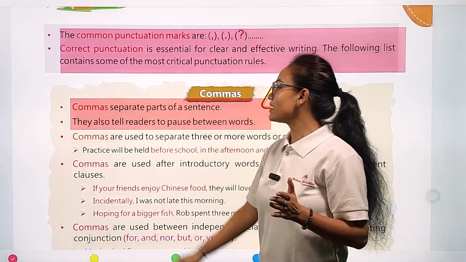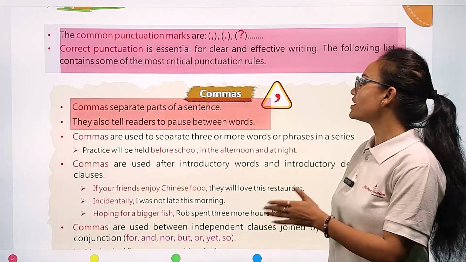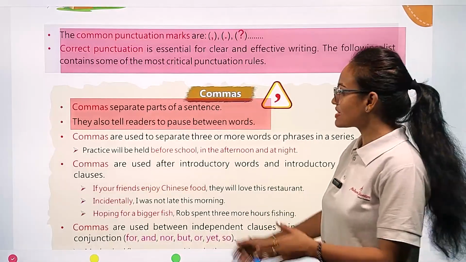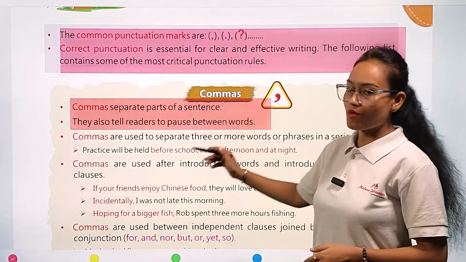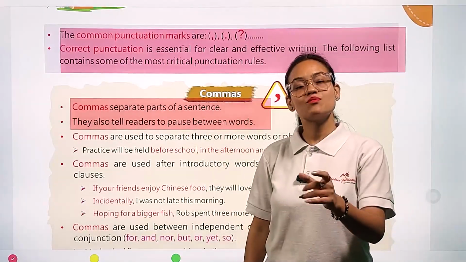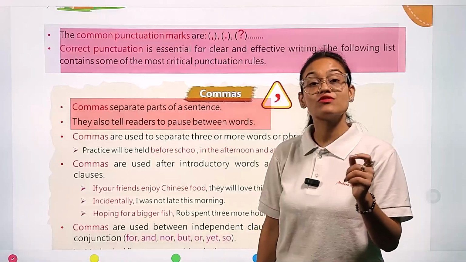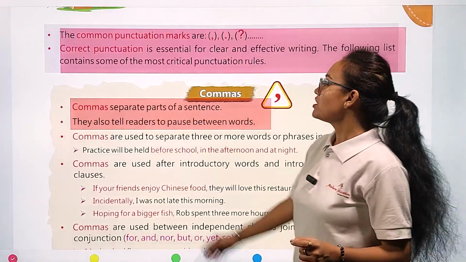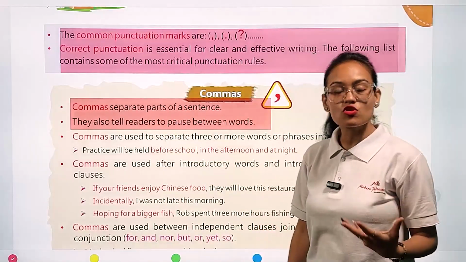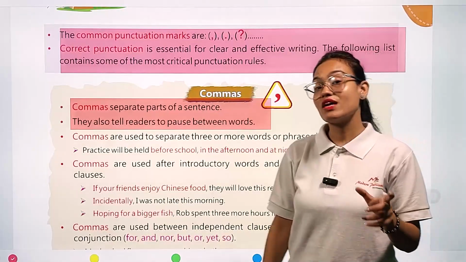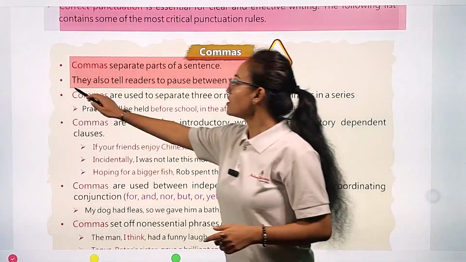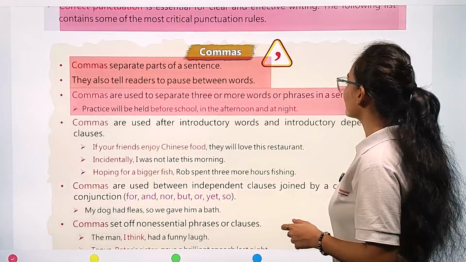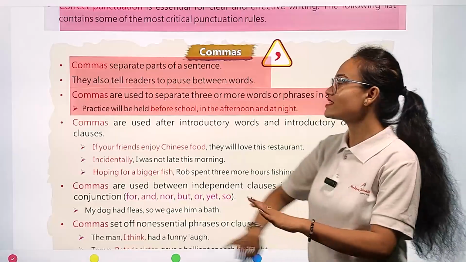They also tell readers to pause between words. Okay, this is another reason why we use comma. Whenever you see a comma in any sentence, just take a pause of 2 or 3 seconds. You have to take a pause there. This comma punctuation mark also tells us when we have to take a pause.